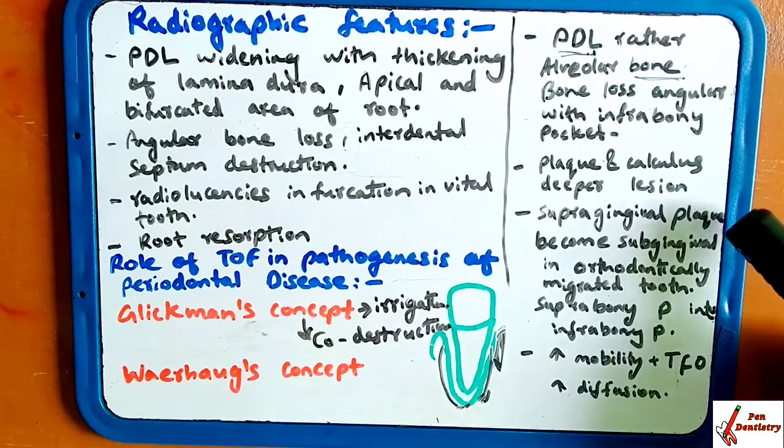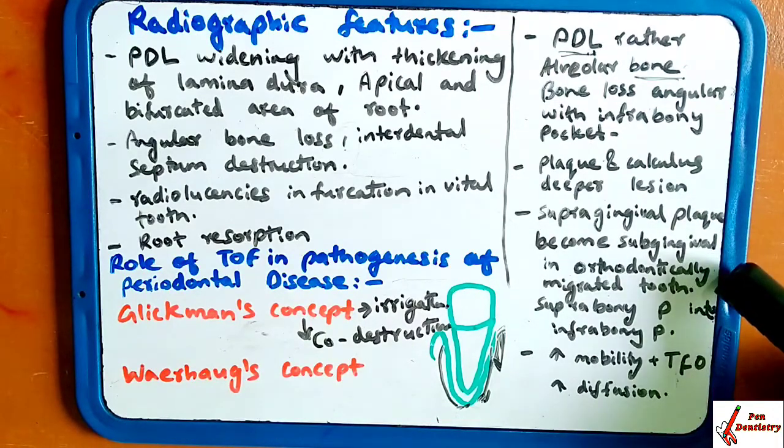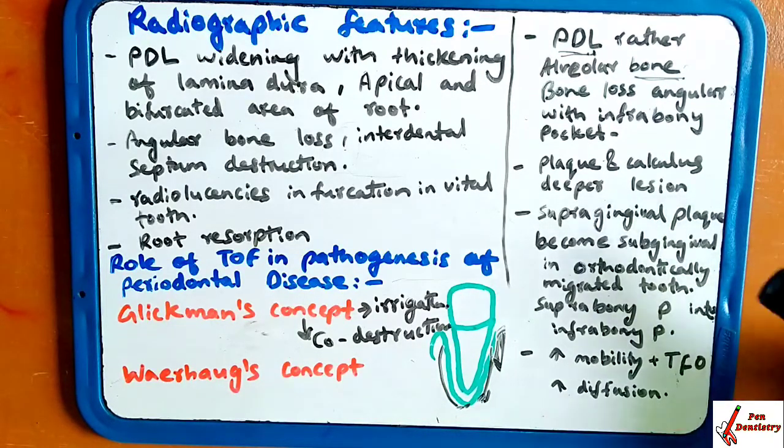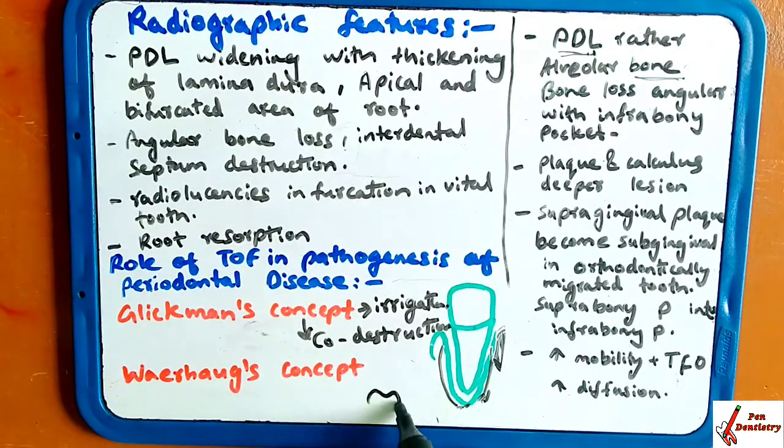When the trauma is occurring in the supragingival region, when the supragingival region becomes subgingival during the time of orthodontic treatment, that is, you have migrated the tooth into the edentulous region. When you are migrating this tooth, if there is a space present, edentulous region, it has tilted like this.